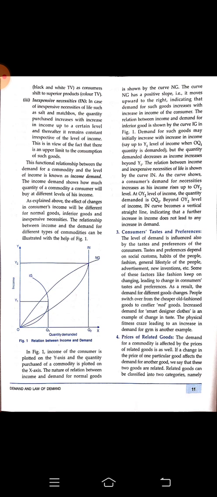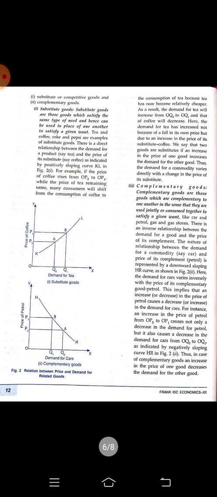Prices of related goods. This means that if a change in the price of one particular good affects the demand for another good, we say the two goods are related. So if one commodity changes its price, the demand for the other commodity is affected. Here we can explain this better with substitute goods and complementary goods. What are substitute goods?